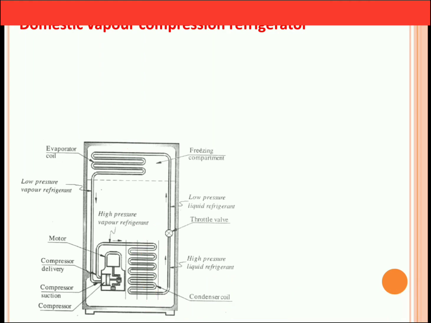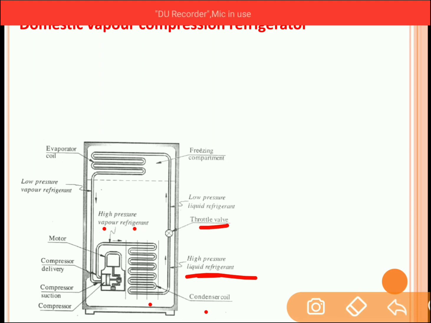Now because of the heat rejection, the temperature of the refrigerant will reduce. Also the phase change takes place from the vapor to the liquid phase. So at the end of the condenser you have high pressure liquid refrigerant, which now passes through the throttle valve so as to convert it into the low pressure liquid refrigerant. And now the same cycle gets repeated, and the space which is inside this refrigerator is getting cooled.